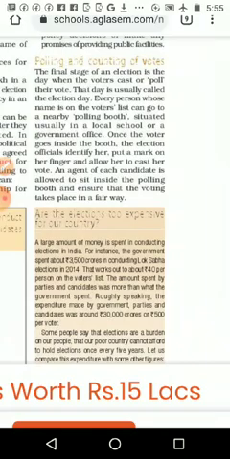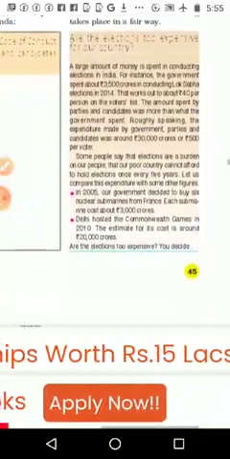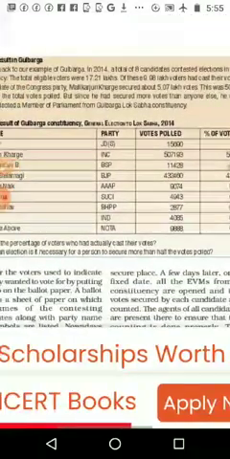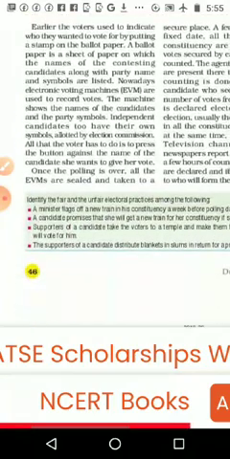Then the polling and conducting of votes. After the selection of candidates, on a particular day all the voters will go to the election booth and give their vote to a particular party or person.